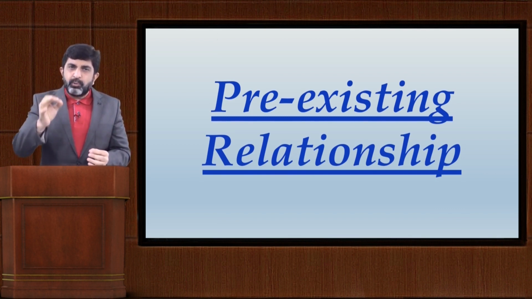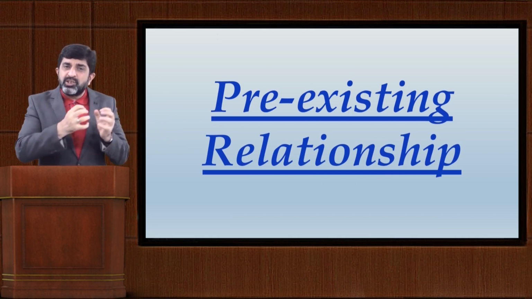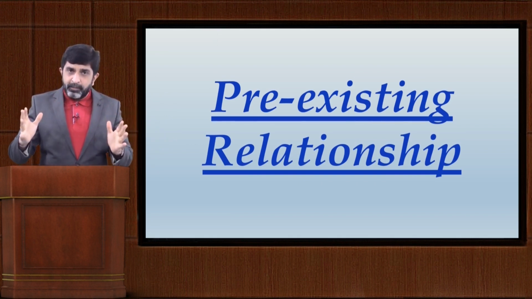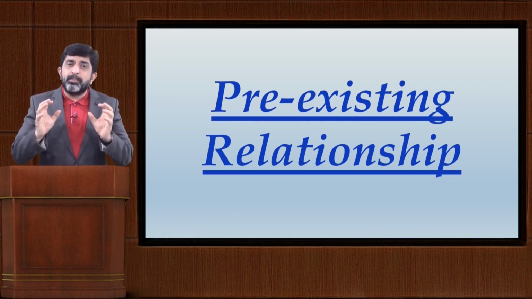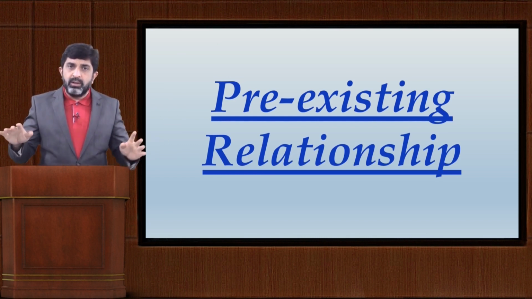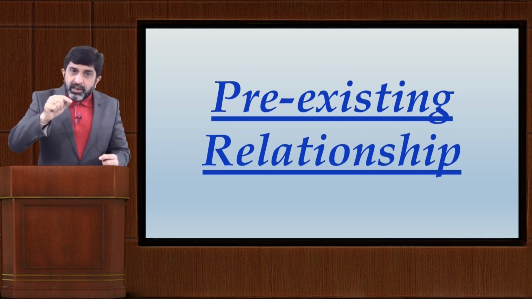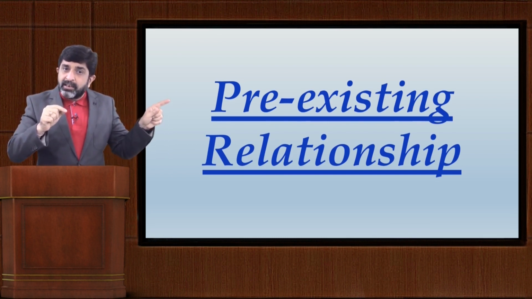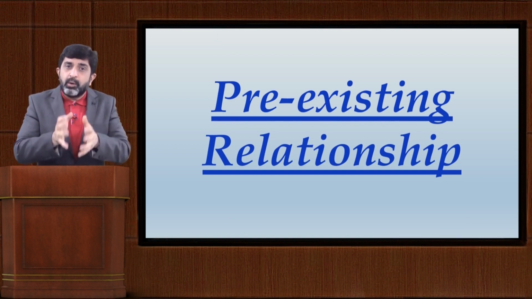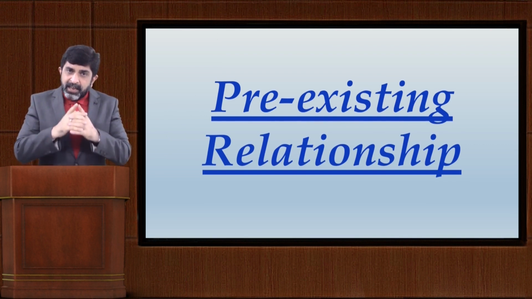Now Ind AS 103 simply asks me one thing: for acquisition of this whole entity, how much did you decide to pay? I said I am deciding to pay a lump sum amount of rupees 1 crore, that's all. The question is, does that 1 crore also include the settlement of that payable? Because in my books there was an outstanding payable, there was an obligation to pay B Limited a sum of rupees 5 lakhs.